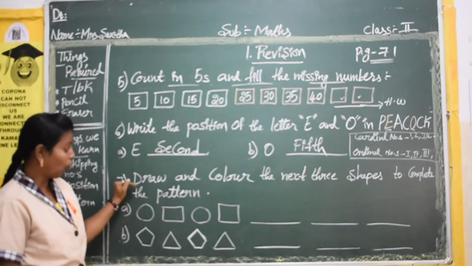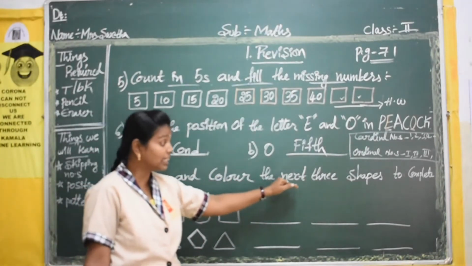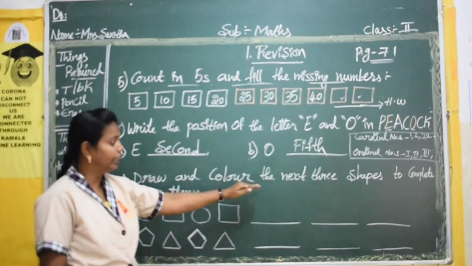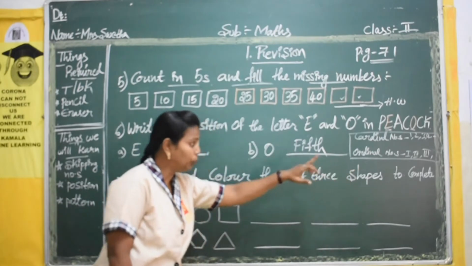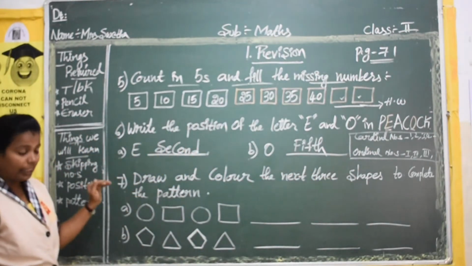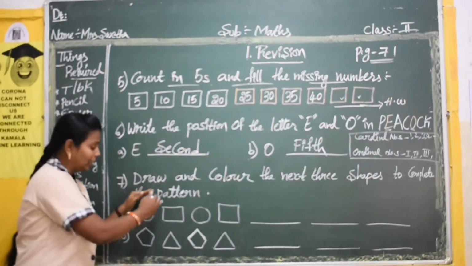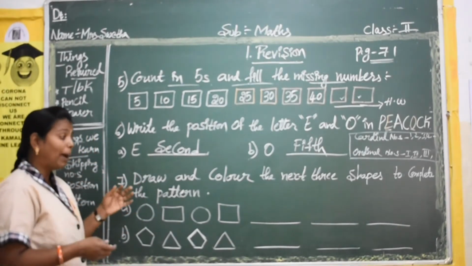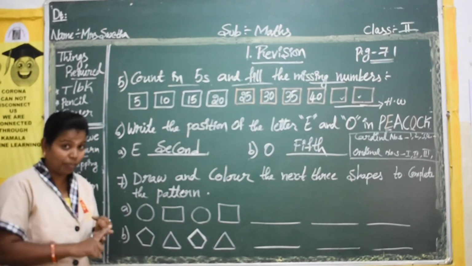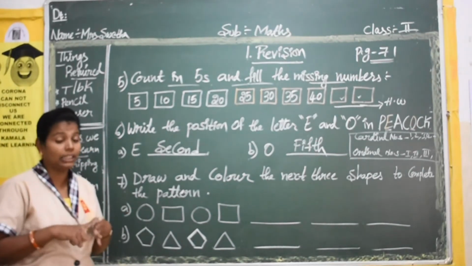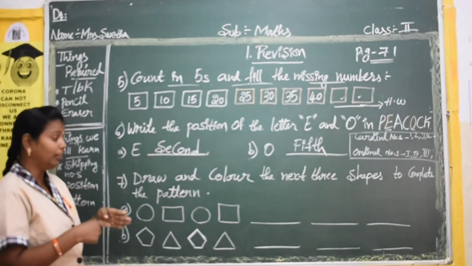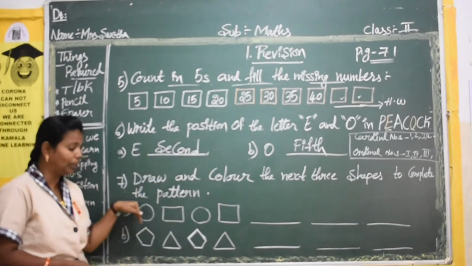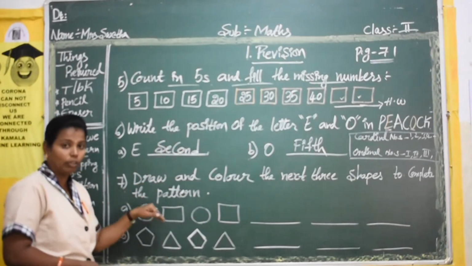It is draw and color the next 3 shapes. See, draw and color the next 3 shapes to complete the pattern. Here, pattern means what? Pattern means it will go on repeating the same thing. You will have patterns for drawing, for alphabets, for numbers, for pictures. Okay, you will have many patterns for many things. Here, as you are in second class, they have given patterns for pictures only.